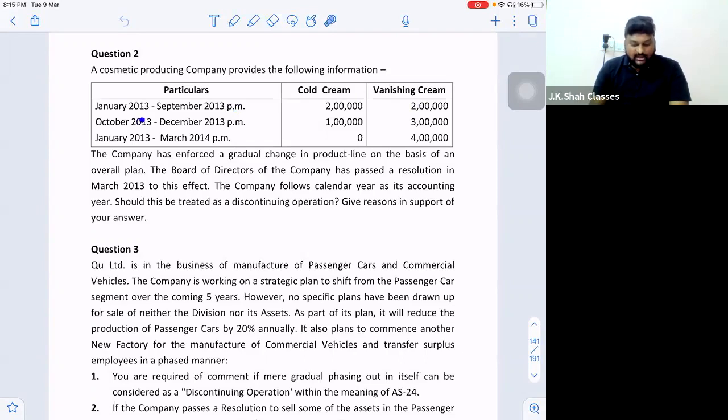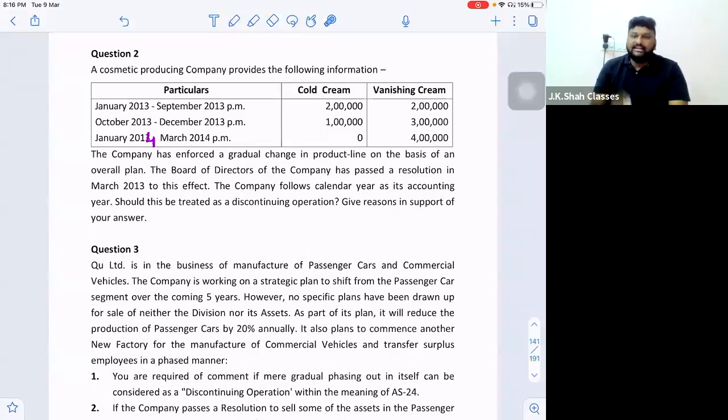In October to December, 3 months, per month, 1 lakh cold cream and 3 lakh vanishing cream. So technically, they are shifting cold cream production towards vanishing cream production. And in January 2014 to March 2014, 0 cold cream and 4 lakh vanishing cream.